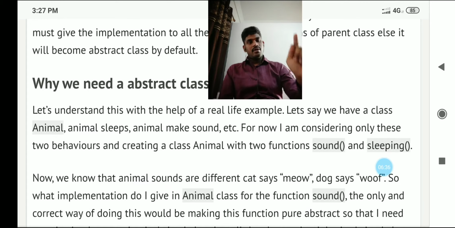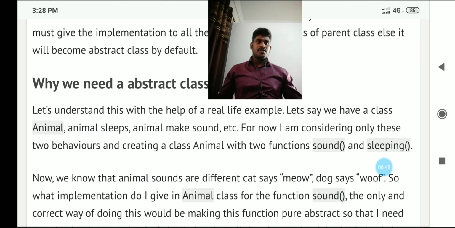That's why the function of making sound we should declare as a pure virtual function. Like this, many unique functions are there. Like this, many unique things are there in this universe. When you want to represent those unique characteristics, you have to declare them as virtual, that means pure virtual functions.